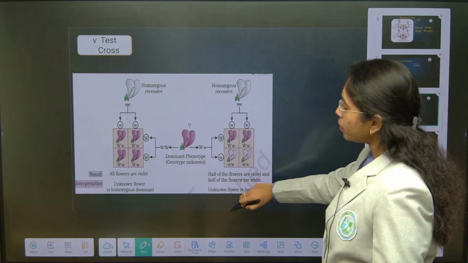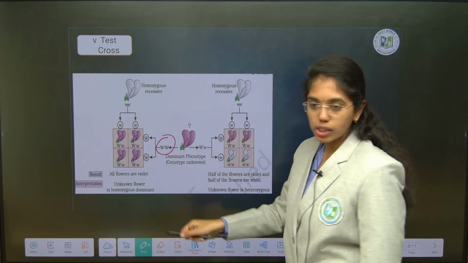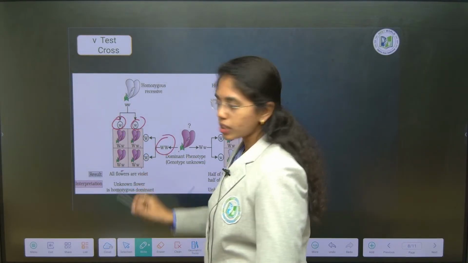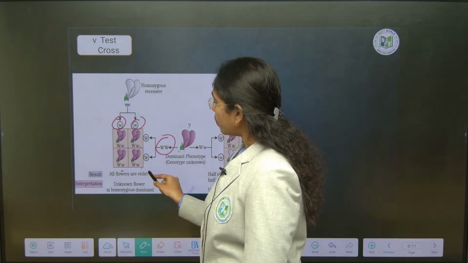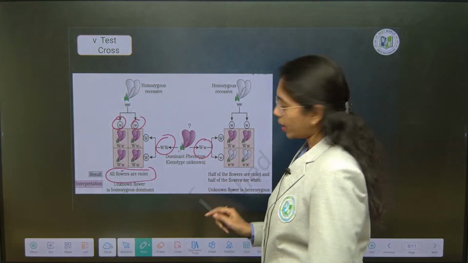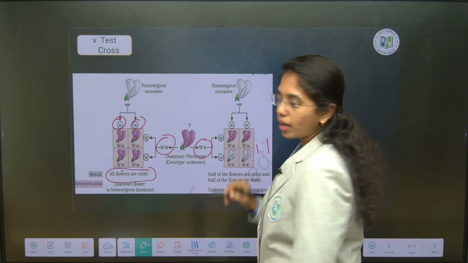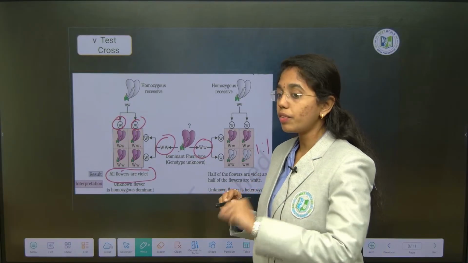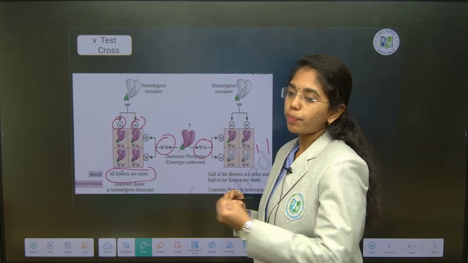If the genotype is homozygous dominant, when it is crossed with a recessive parent, all offspring will be heterozygous dominant, so the phenotype will be all dominant. If it is heterozygous dominant, you will get a 1:1 ratio. That is how you will differentiate between the genotypes, and how you will get to know about the genotype of the offspring.